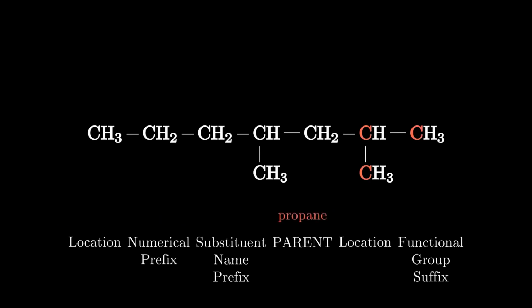When first starting to name organic molecules, check all possibilities, but I imagine most of you already know where the longest chain is on this molecule and its name. After identifying the parent, you now move on to any substituents the molecule might have. In this case, there are 2. After identifying those substituents, if they happen to be identical, utilize the appropriate numerical prefix indicating how many there are.